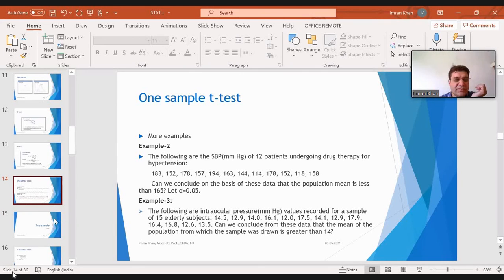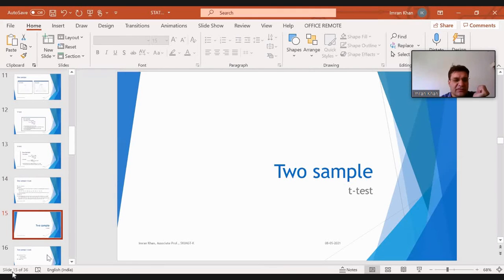So this is one more example for one sample t-test. Now for two sample t-test, as I said, you may have to test two drugs, and you have to compare these two drugs whether they are same or different. You will try drug one on a particular set of patients, which will be your sample one, and drug two you will use on another set of patients, that will be your sample two, and you will be interested to know whether these two drugs are same or different.